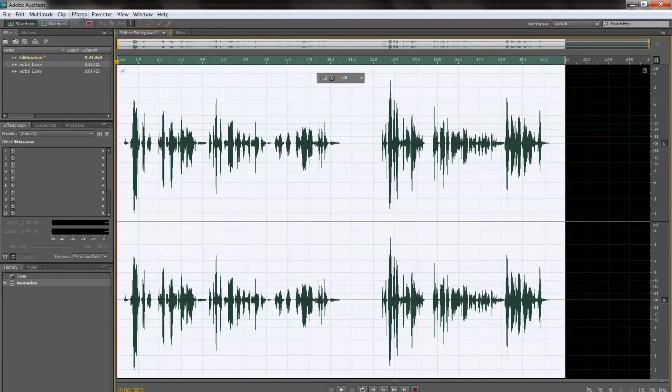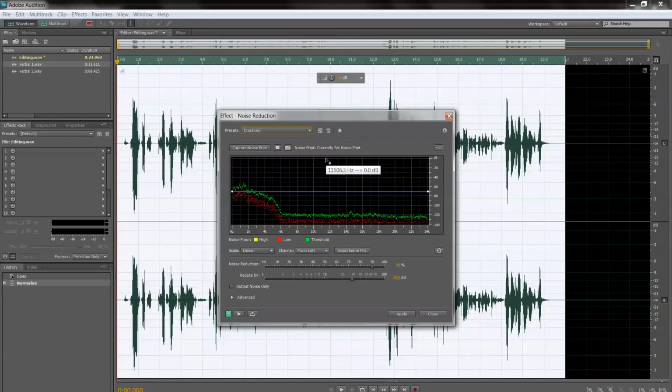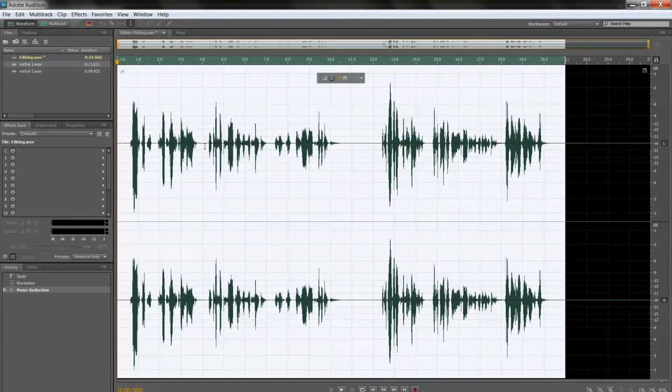Select the whole lot, effects, noise reduction, and then adjust the parameters to what you actually want it to do. Click on apply, and then it will process the whole of the audio to remove the background noise.